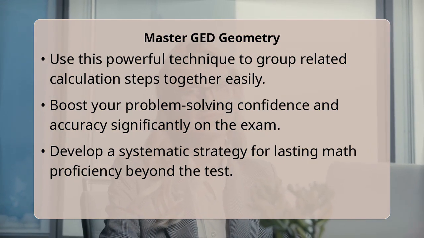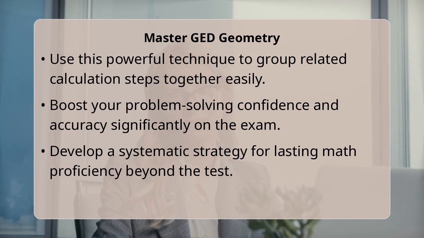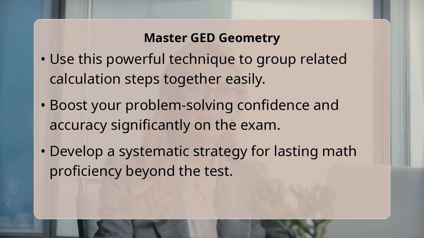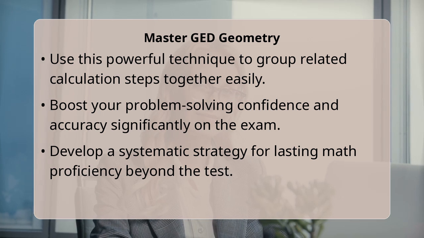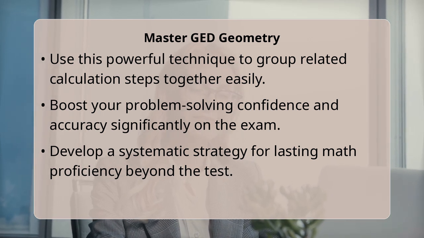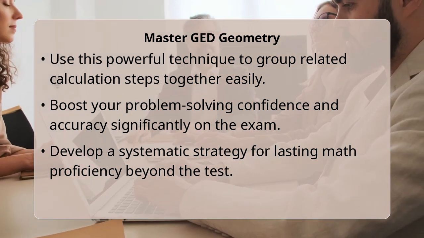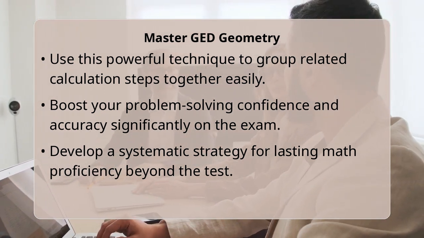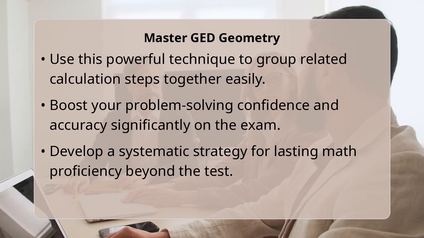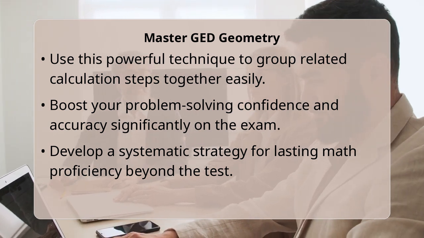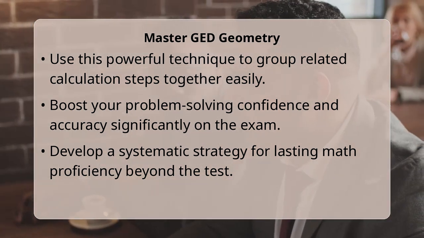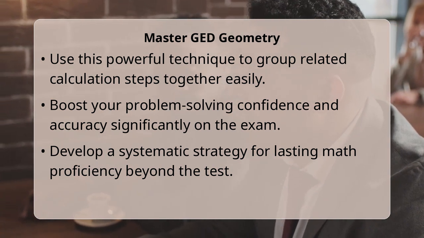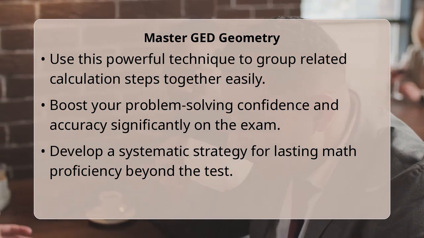A powerful technique often used by math experts is called chunking. Chunking means you group related pieces of information or steps together, making them easier to process and remember. For geometry, this means treating each basic shape calculation as a chunk. By consistently applying these steps, you transform daunting geometry challenges into a series of small, solvable puzzles.